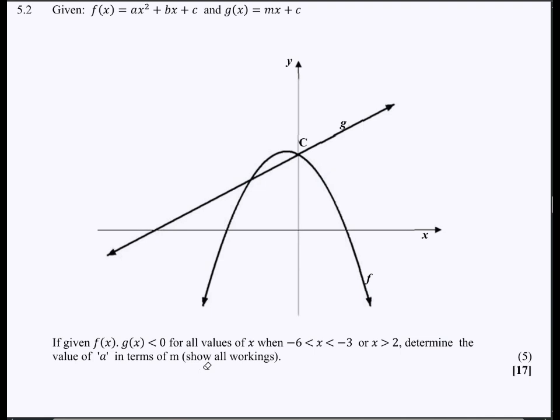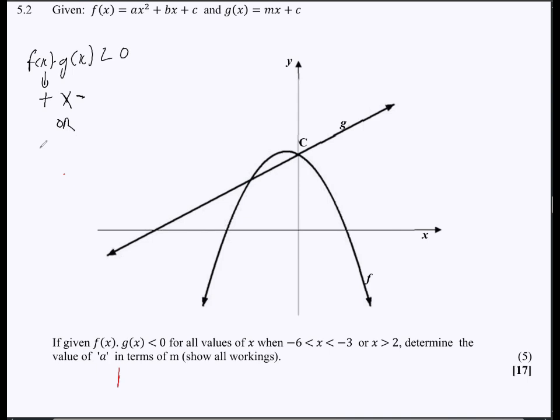Okay, so now they're saying f of x times g of x is less than 0. So what does it mean? Number one, we have to interpret this. F of x times g of x less than 0 means that we are looking for where this one will be above the x-axis, but this one is below the x-axis.